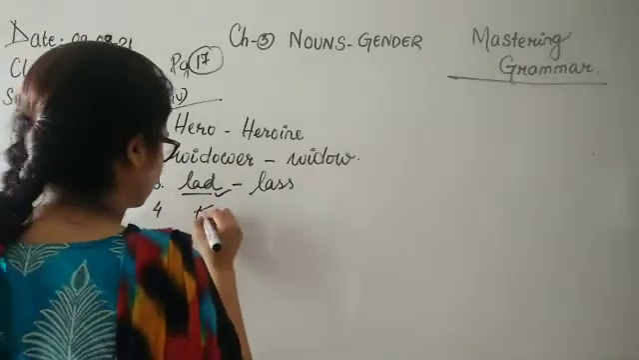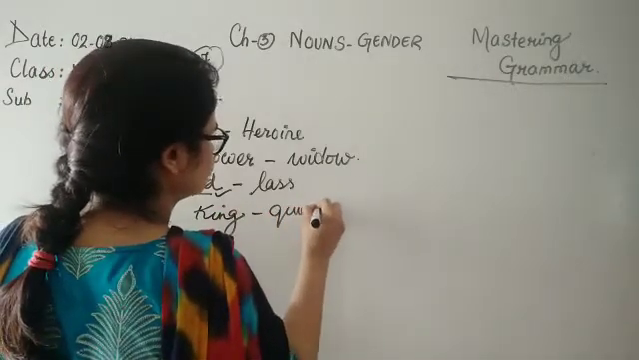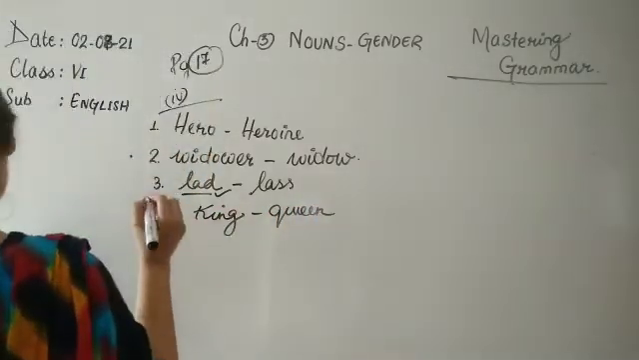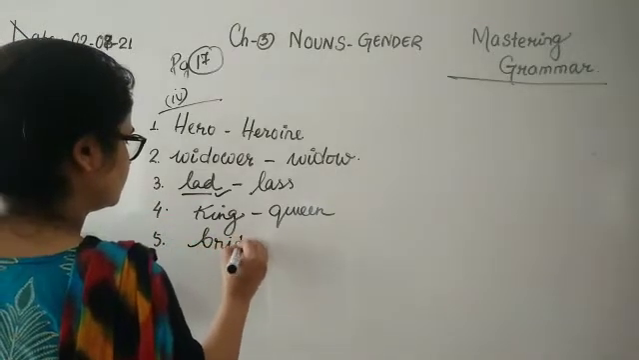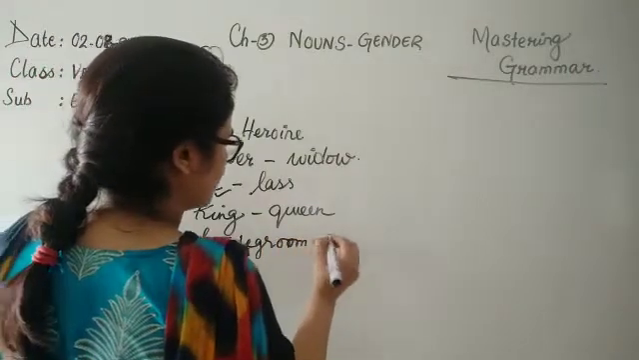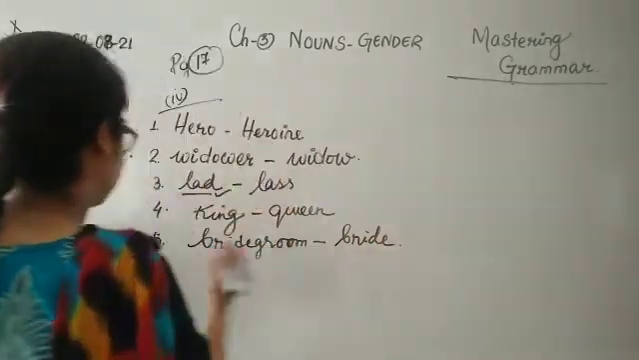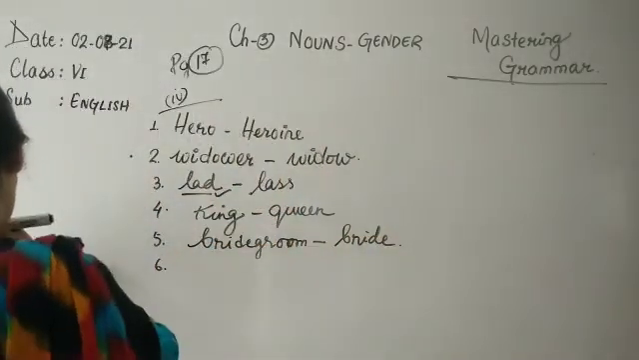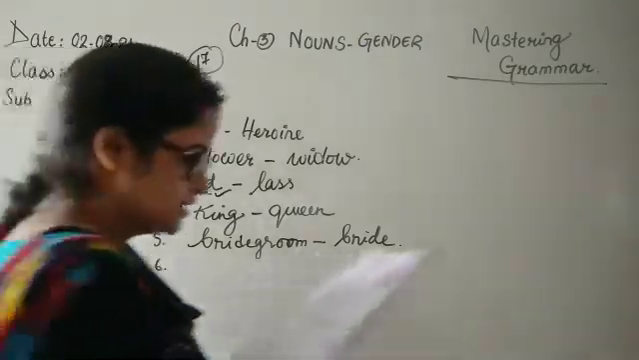Then king becomes queen, you know this. We have done this in the exercise as well. Then we have bridegroom. A bridegroom is the man who is getting married, and the opposite of it is bride, the woman to whom he is getting married. Okay, children.